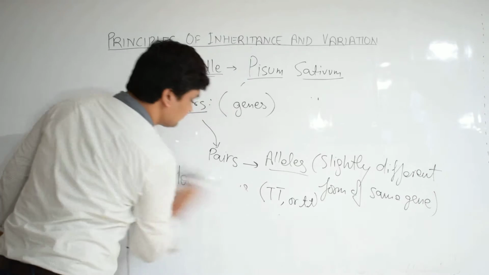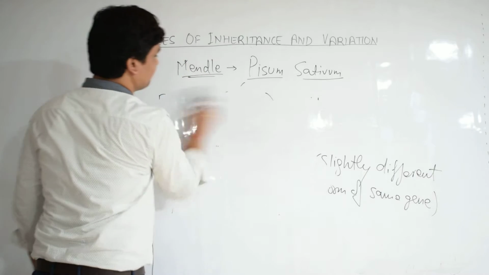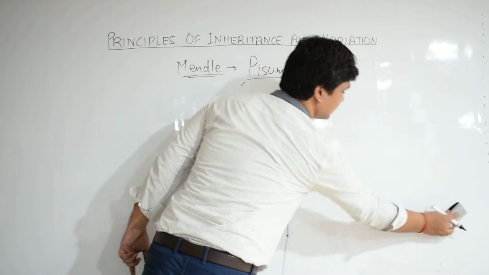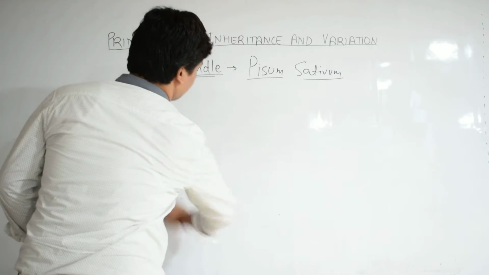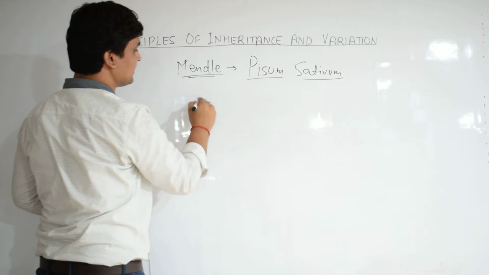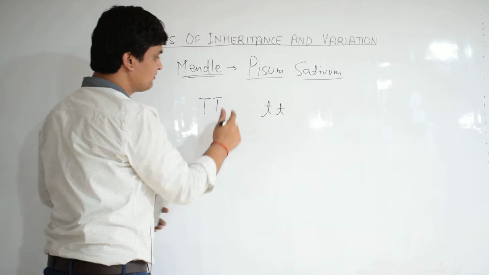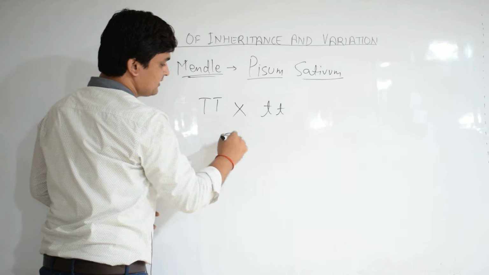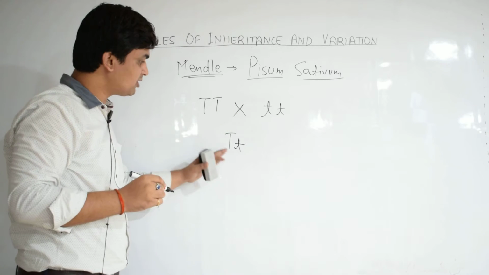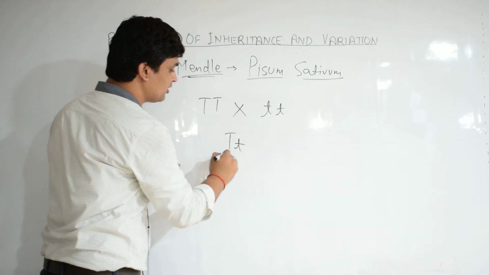Now let us again very briefly discuss the inheritance pattern of the monohybrid cross conducted by Mendel. Pure tall crossed with pure dwarf results in the formation of a heterozygote, which will also be tall.